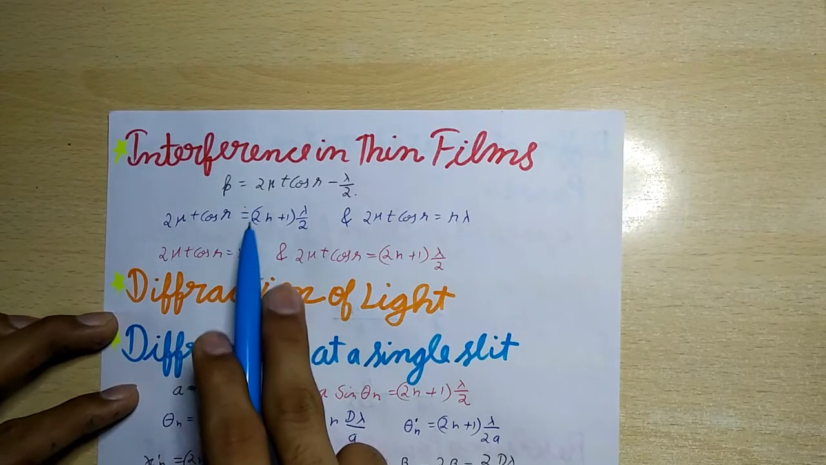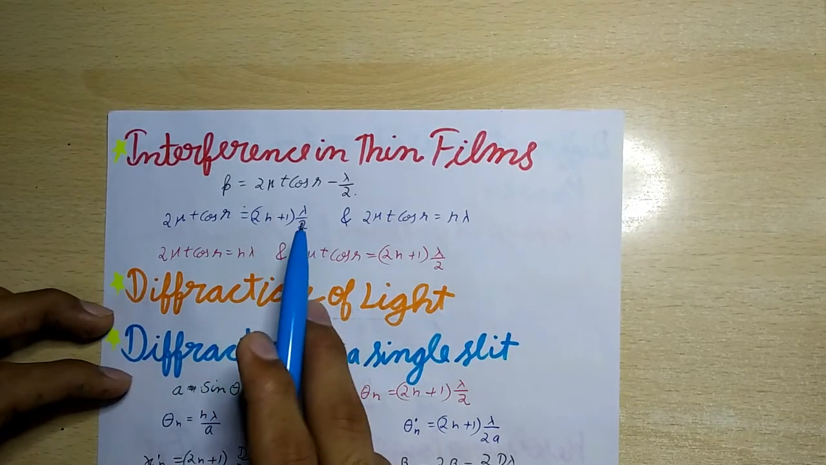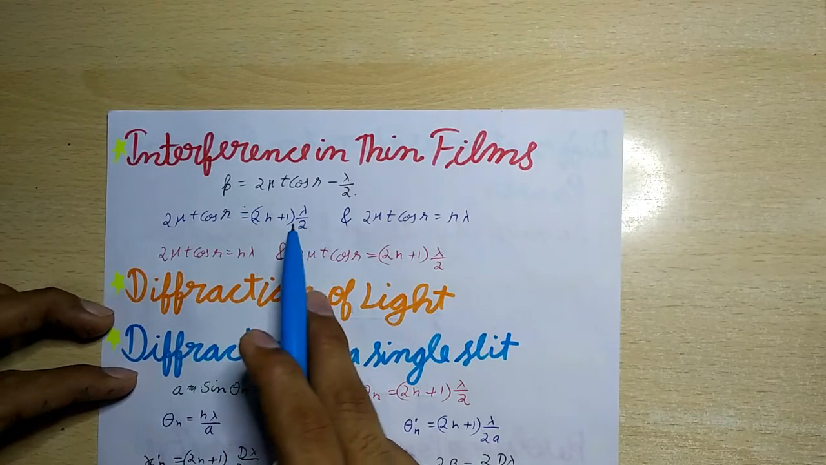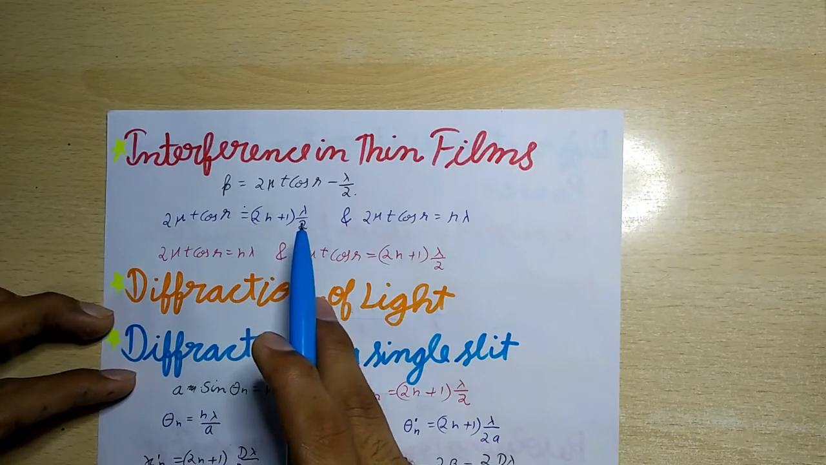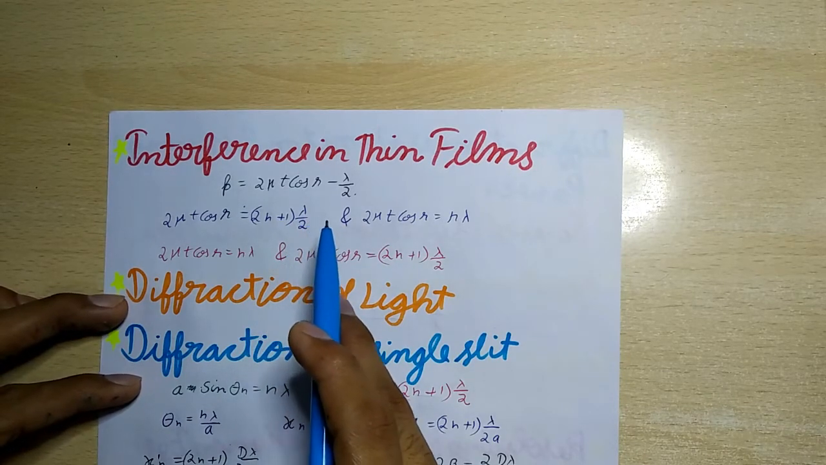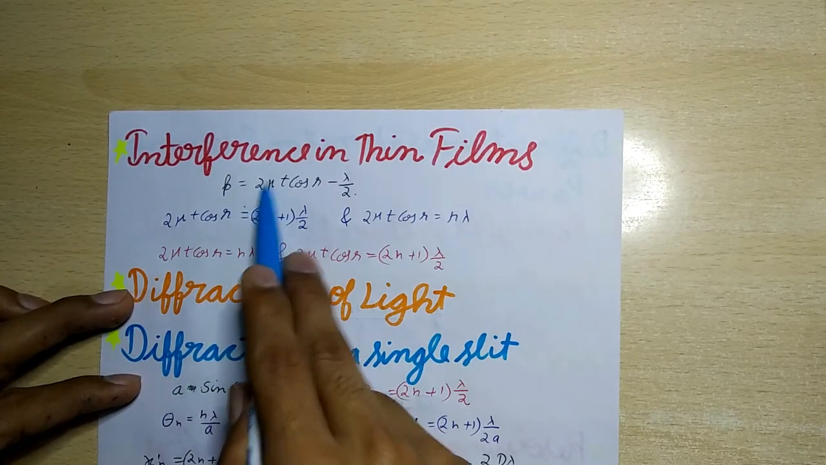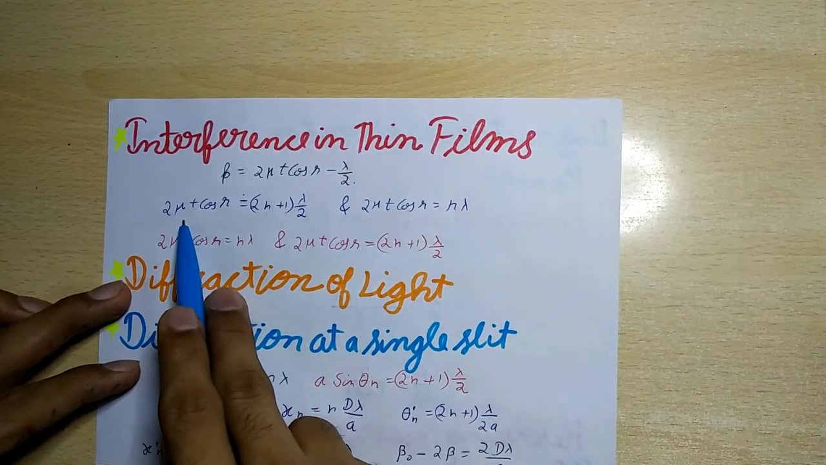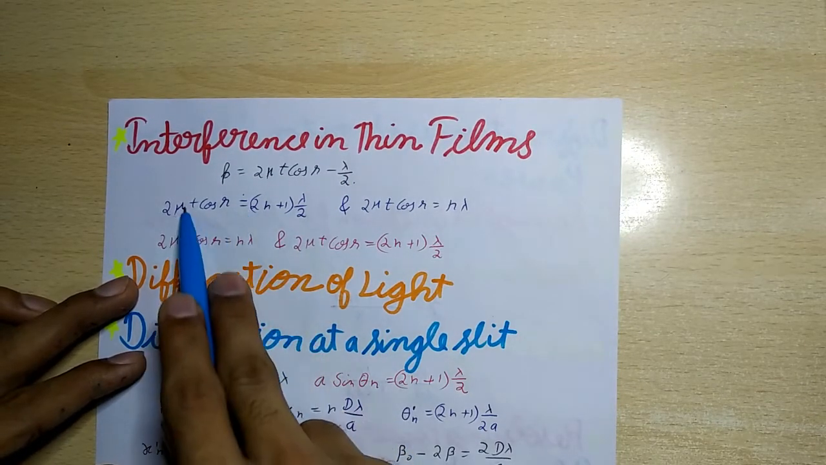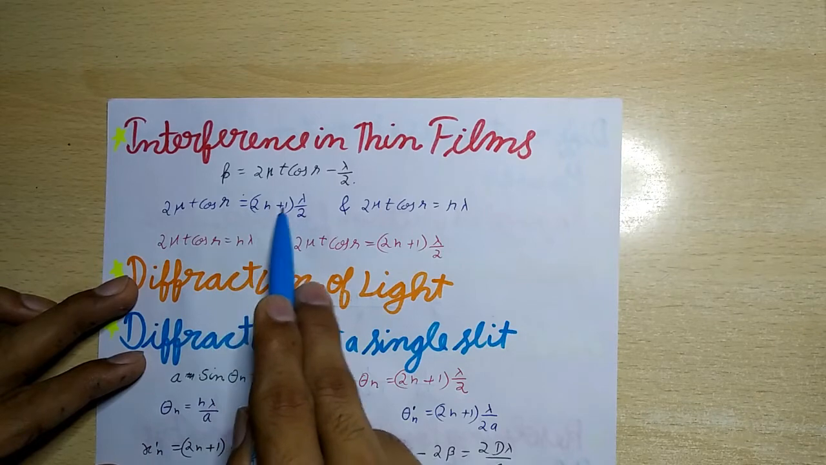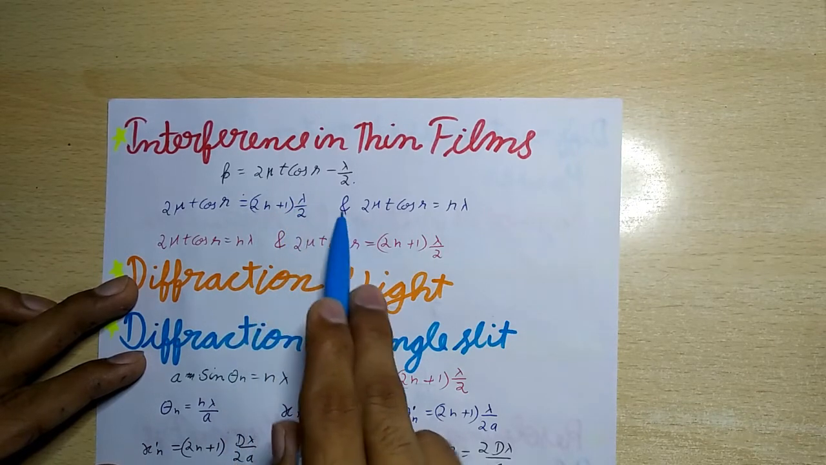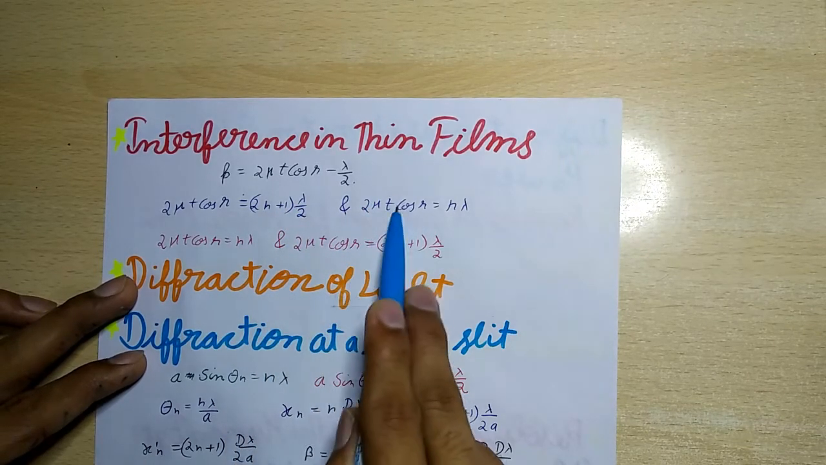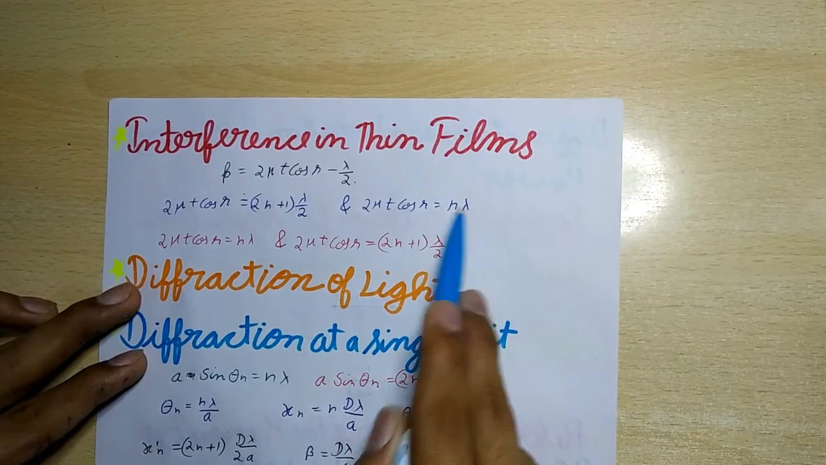For the reflected system, the path difference between the two consecutive rays reflected from the upper and the lower surfaces of a thin film of refractive index mu and thickness t is given as p is equal to 2 mu t cos r minus lambda by 2. And for maximum intensity, 2 mu t cos r is equal to (2n plus 1) into lambda by 2. And for minimum intensity, 2 mu t cos r is equal to n lambda.